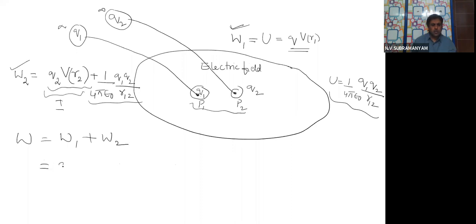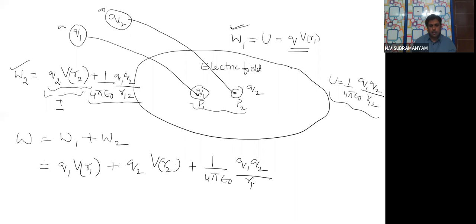That will be nothing but Q1 V(R1) plus Q2 V(R2) plus 1 by 4 pi epsilon 0 into Q1 Q2 divided by R12. This is the work done in bringing the two charges into the electric field. Two charges were brought into the external electric field. That is the meaning of this. I hope I have explained it clearly. Let me move on, children.